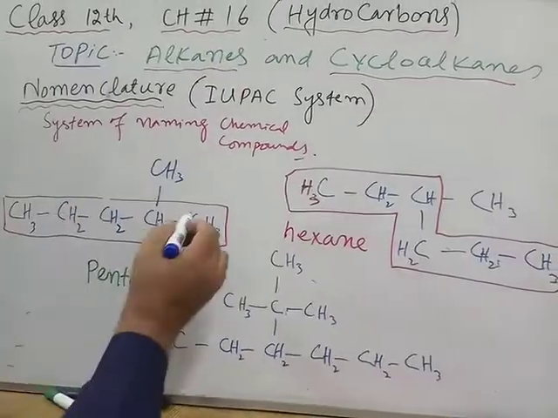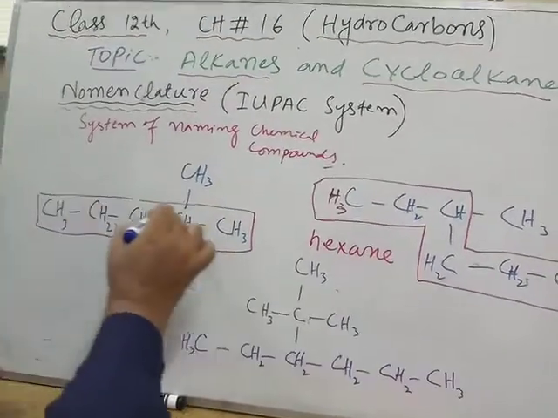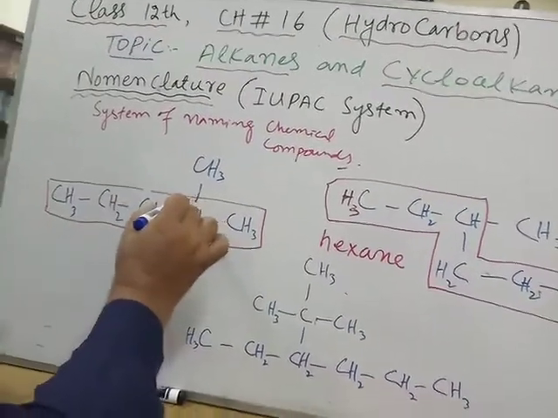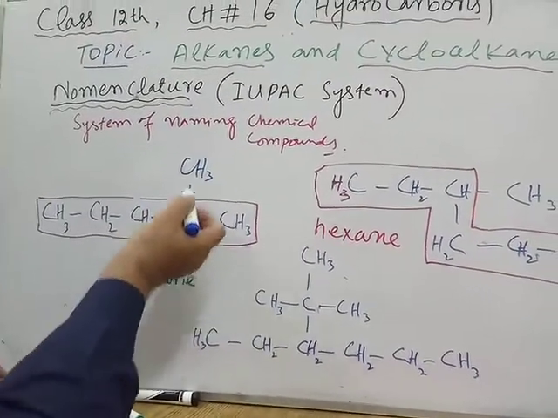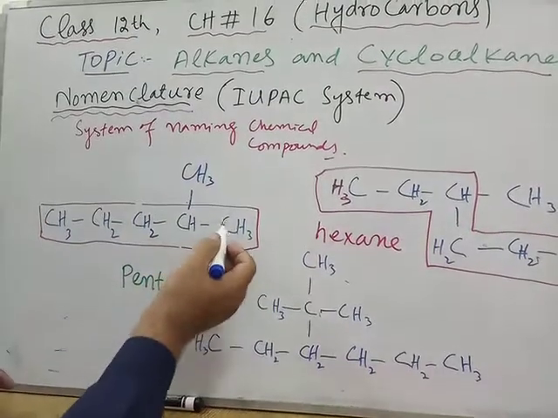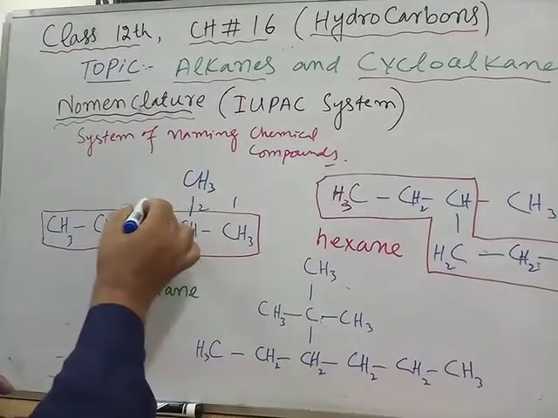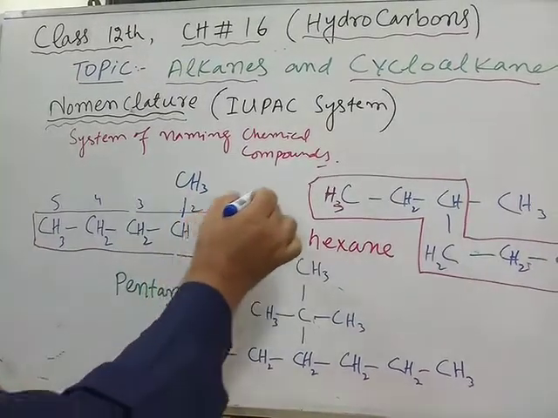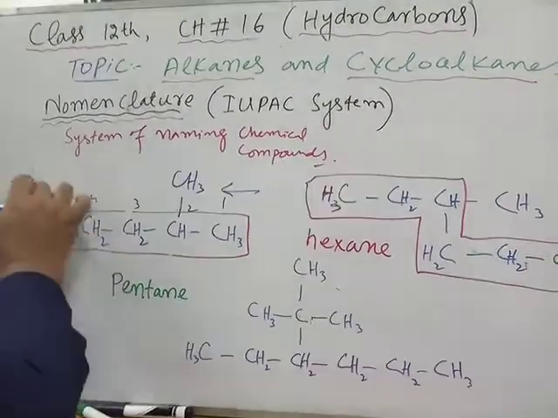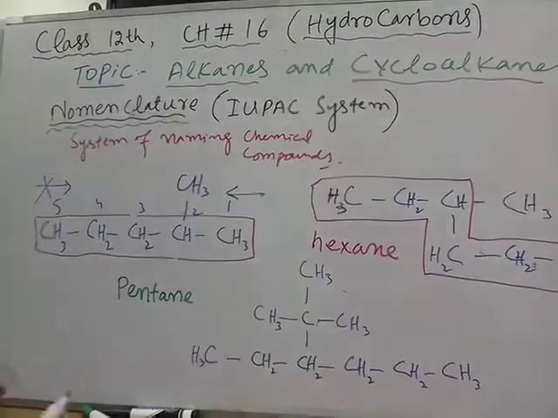So from this side, if I start numbering from this side, you saw that the substituent is at carbon number 4. But if I start numbering from this end, the substituent will be at carbon number 2. So this is the correct numbering and this was incorrect numbering.